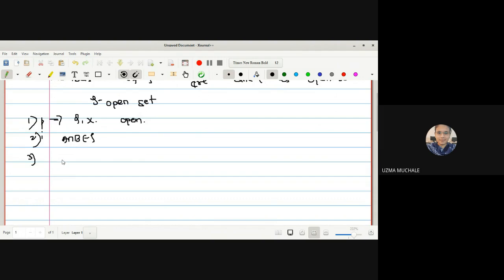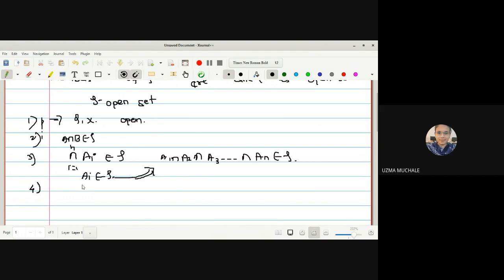The intersection of a finite number of open sets is also an open set. That means the intersection of Ai, where i runs from 1 to n, is also an open set. That means instead of having only two open sets, if I have A1 intersection A2 intersection A3 and so on up to An, each belonging to T, because all Ai belong to T, the resultant finite intersection is also an open set.